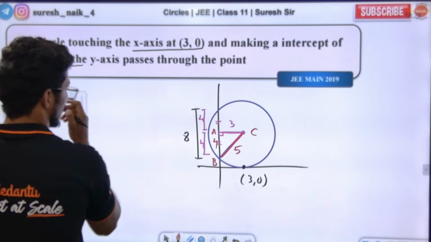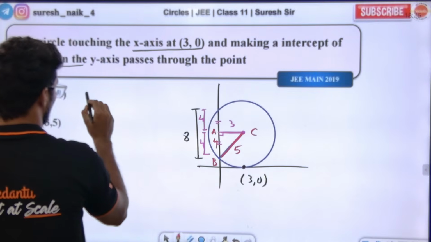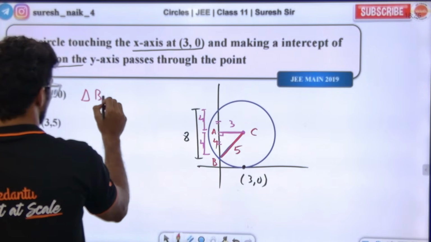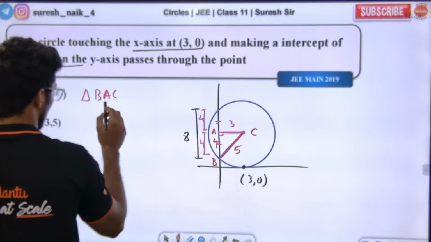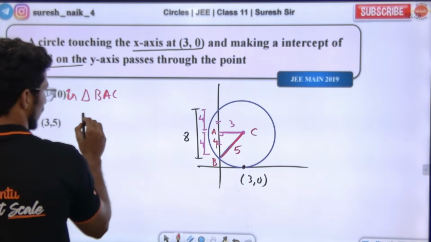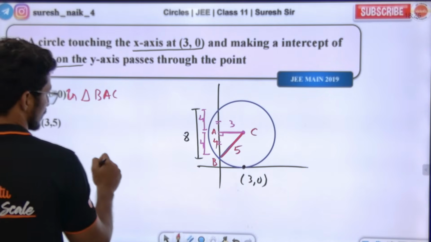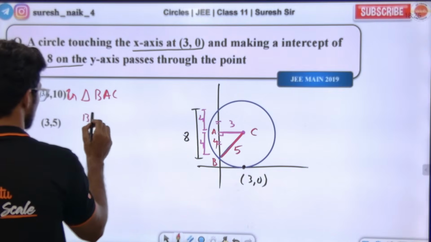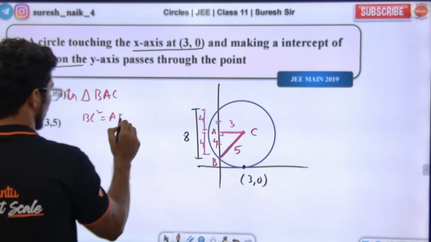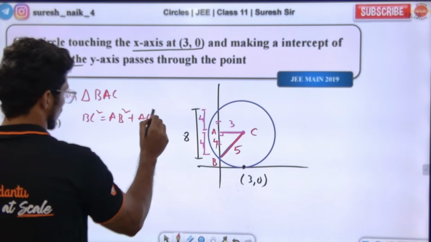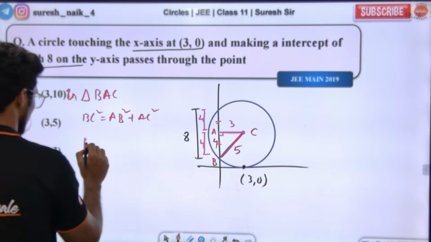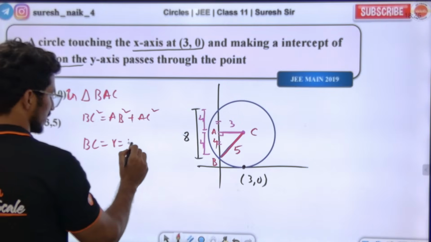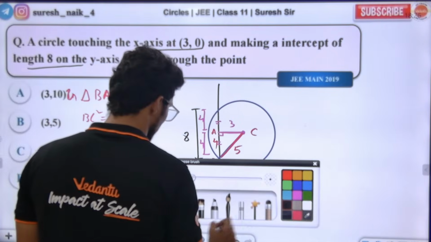In triangle BAC, definitely, BC square is equal to AB square plus AC square. Correct? Sir, what is BC here? Basically BC is equal to the radius, that is 5. Now if you look at this properly, this is also a radius.